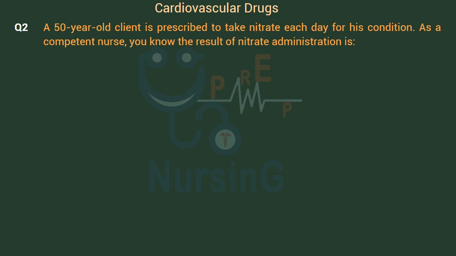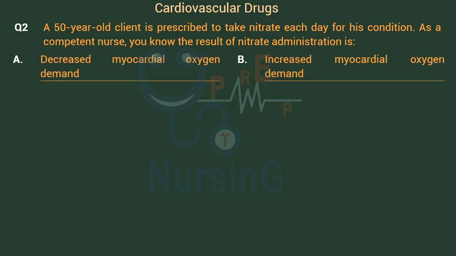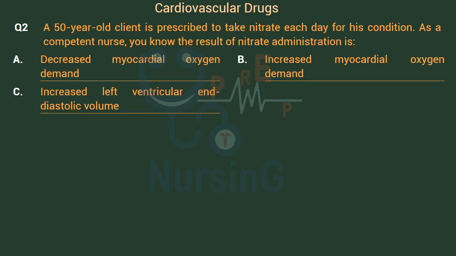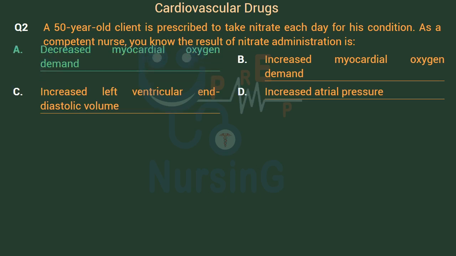A 50-year-old client is prescribed to take nitrate each day for his condition. As a competent nurse, you know the result of nitrate administration is: Option A, decreased myocardial oxygen demand. Option B, increased myocardial oxygen demand. Option C, increased left ventricular and diastolic volume. Option D, increased atrial pressure. Right answer is Option A.